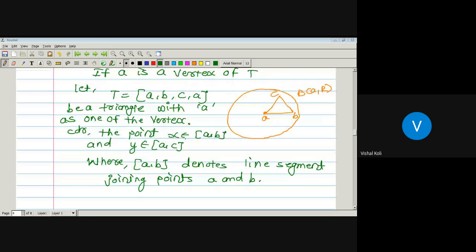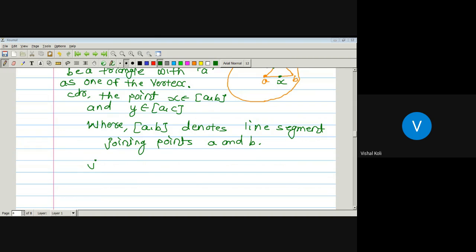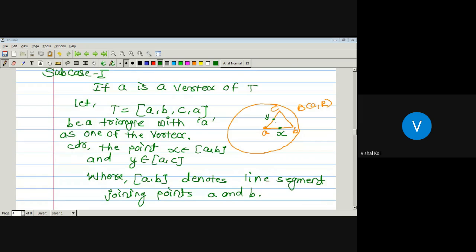So here we have taken x as a point which is in between A and B, somewhere here is point x, and y is a point which is in between A and C, here somewhere is our y. Now we will join these two points, x and y. So this will be a region which is nothing but this one.